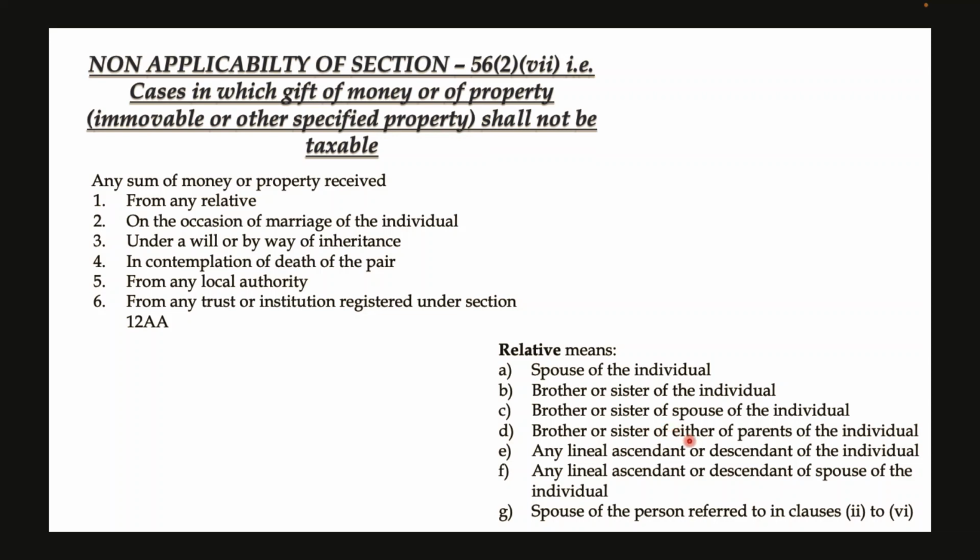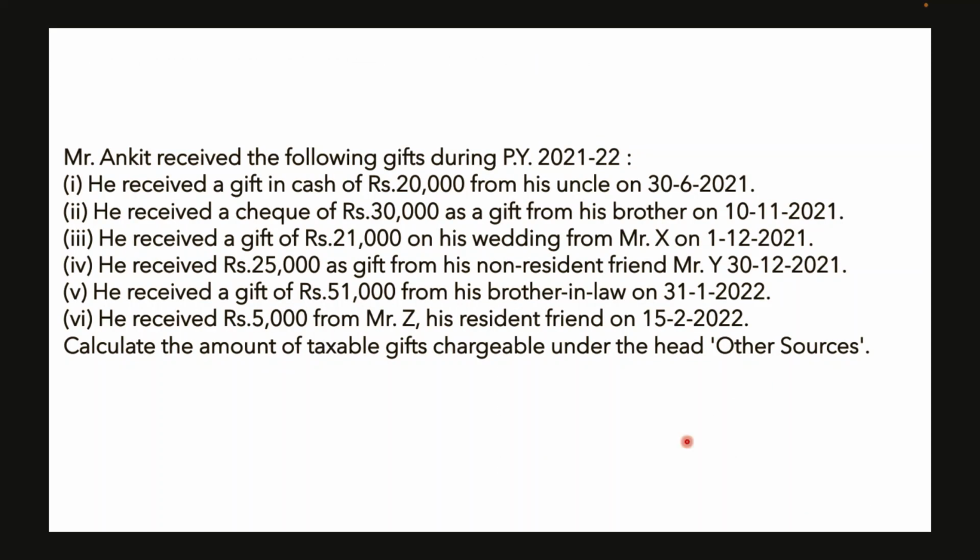If the uncle were a brother or sister of either of the parents of the individual, it should be mentioned there. Here just the name uncle is mentioned, so we are not going to consider uncle as a relative as per the definition of the Income Tax Act. So 20,000 is liable for taxation. Next, he received a cheque of rupees 30,000 as a gift from his brother.